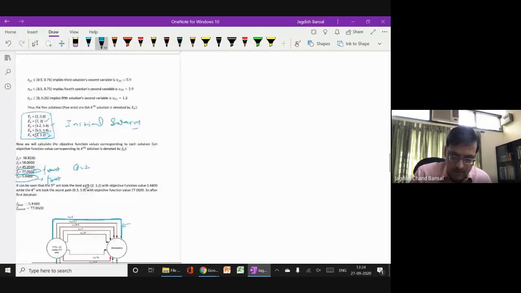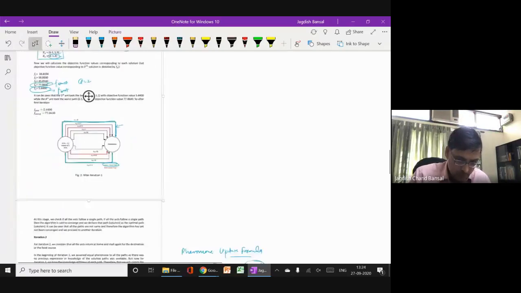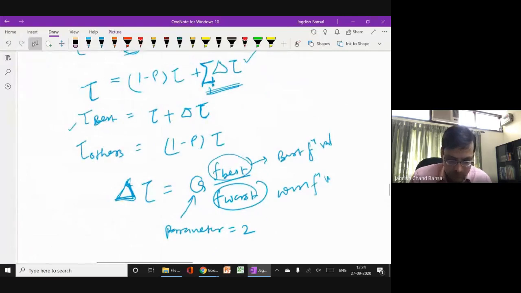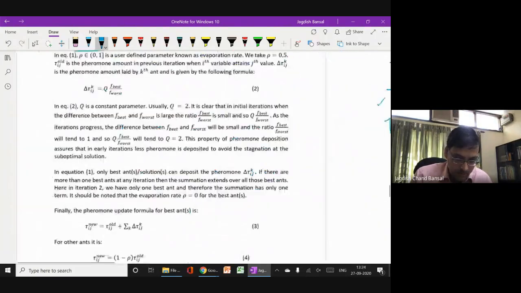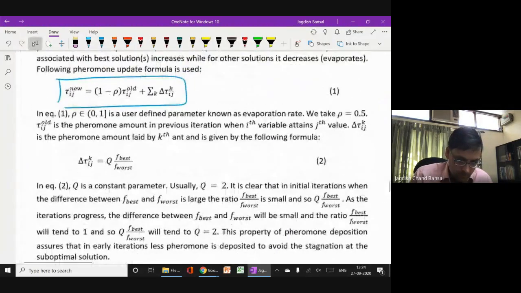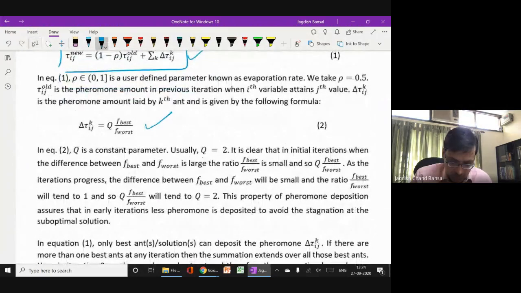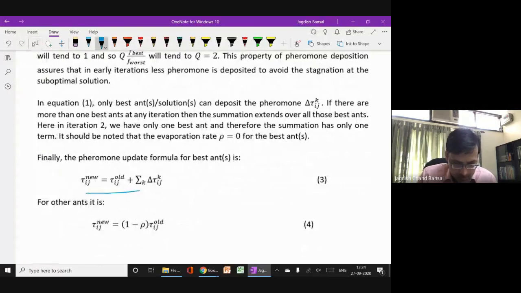So this is the amount of pheromone that we are going to use, right? And rho I already told that 0.5. So just keep calculating these values here. This is the delta tau formula I already told you, Q equal to 2, and look here, for the best ant only the deposit, and for others only the evaporation.